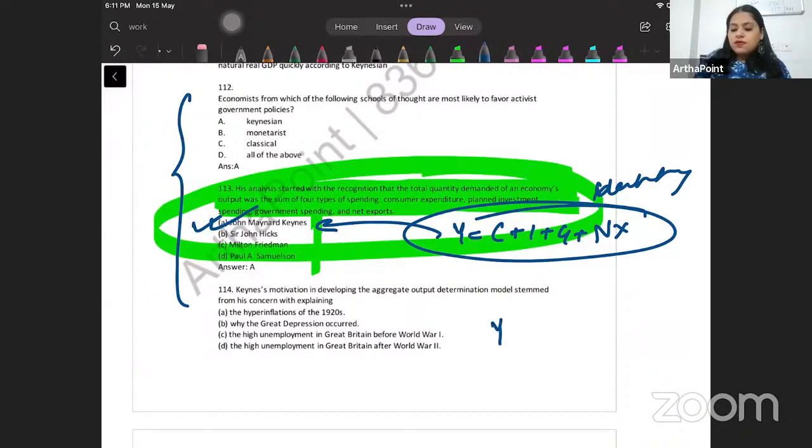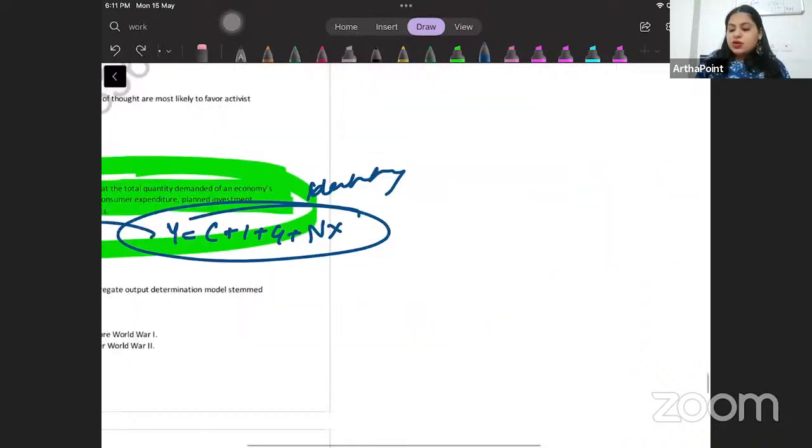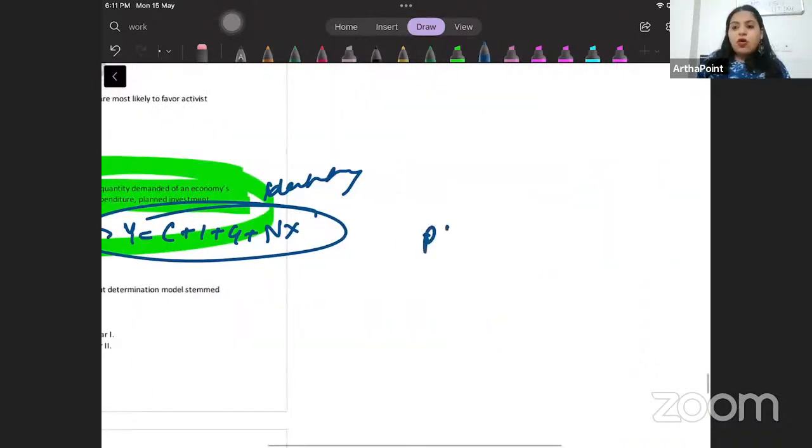You know, we know Fisher's equation, right? So when we talk about the quantity theory of money, before Fisher, who might have introduced a basic version? Who was the first person to talk about quantity theory? After Fisher, what are the other versions which might have come up, and who introduced those? That is what is important.